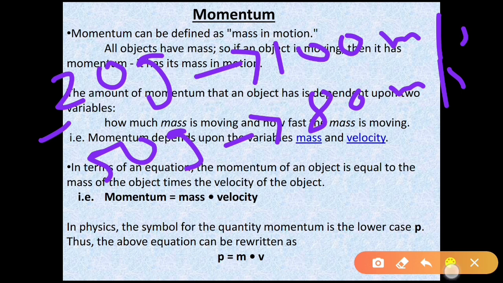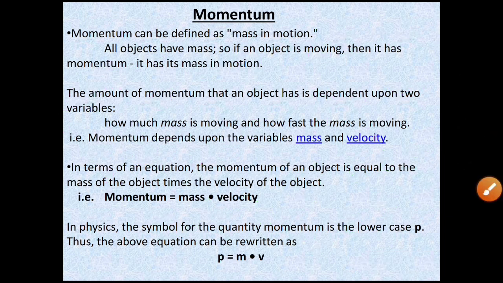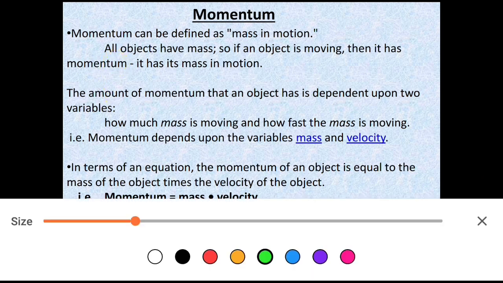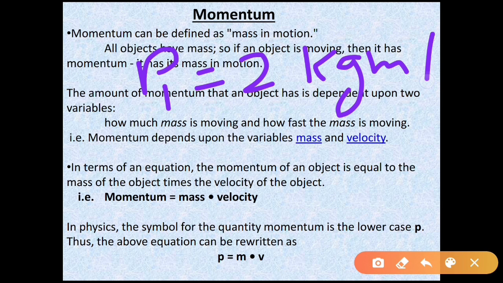So let us take this for ball 1. The mass is 20 gram, and the velocity is 100 meter per second. So the momentum, that is the product of mass and velocity, is 2000 gram meter per second, and the SI unit is kg. The momentum is denoted by the symbol P. So the momentum of the first ball is 2 kg meter per second, since 2000 gram means 2 kilogram.